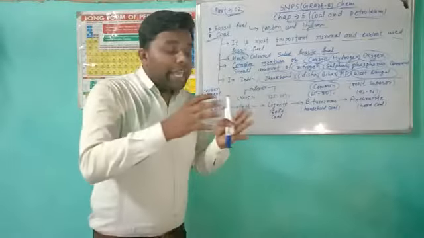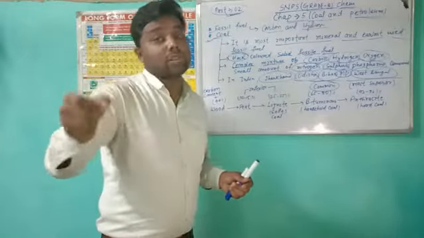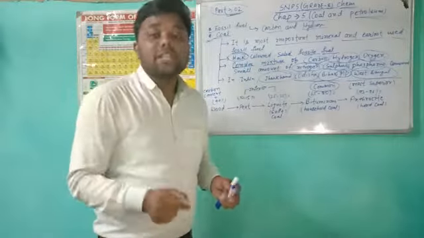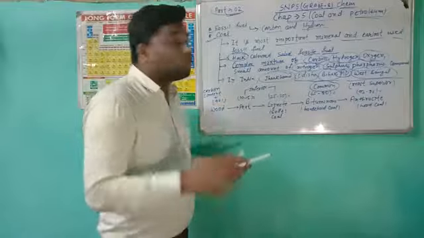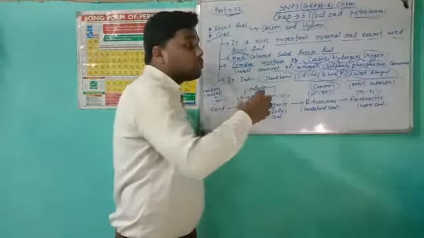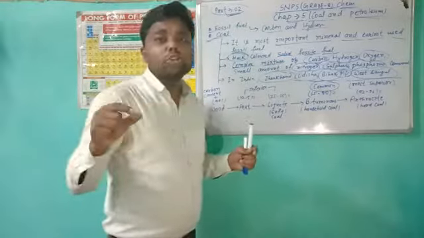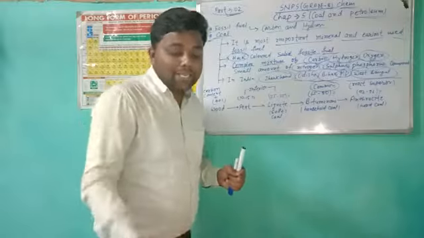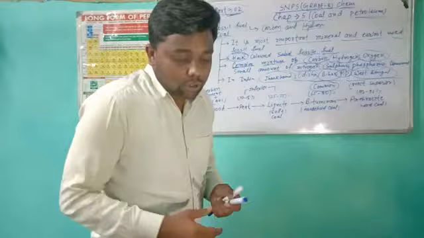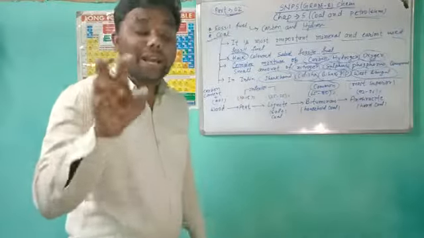The making of coal under the earth's crust is a very slow process, and this slow process is named carbonization. Converting wood to coal is a very slow process. The definition is: the slow process of making coal under the earth's crust is called carbonization.